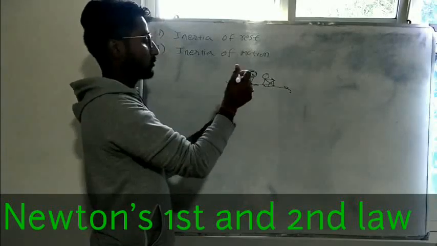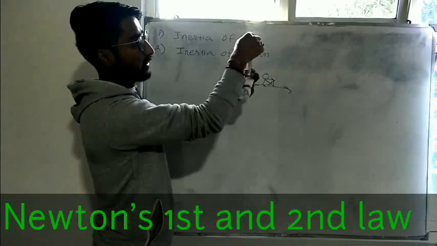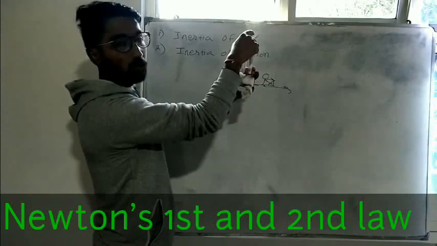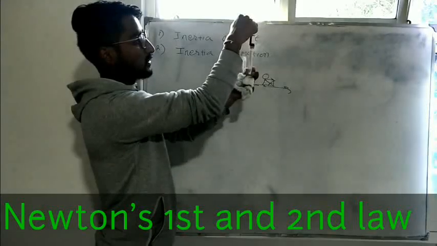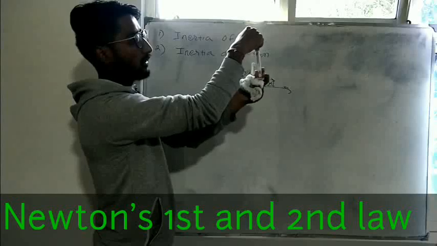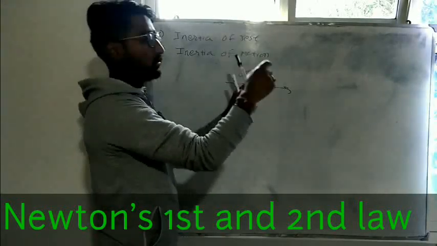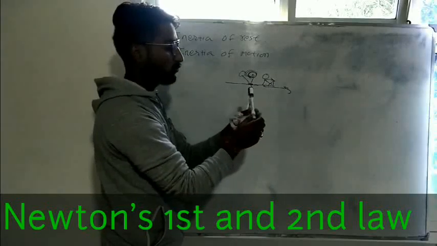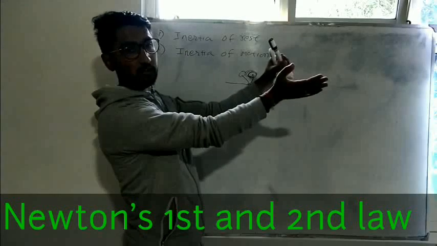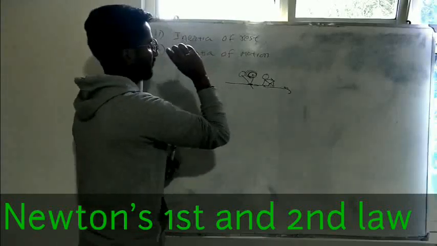Suppose this is the lower portion of our body which is attached to the seat, and this is the head. When the body moves along with the bike, this portion is unaware of the motion because it tries to remain in the state of rest. So the lower part tries to move along with the bike and the upper part tries to remain at rest. That's why we feel that we are moving a little bit backwards. Actually, we are not moving backwards, but our head tries to remain in the same place. Only our lower part is moving along with the bike. So this is the inertia of rest.